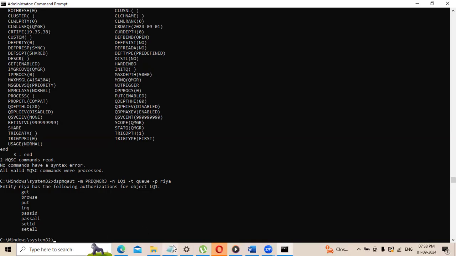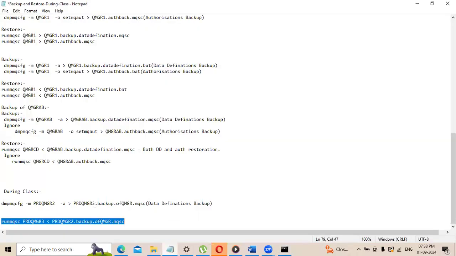You can take the backup with the help of dmpmqcfg, and you can restore that particular file into that particular queue manager by the redirection symbol. And when you're taking a backup, you have to use the -a option. .mqsc is a format, MQ script. .mqsc stands for MQ script. So this I'm going to share with you.